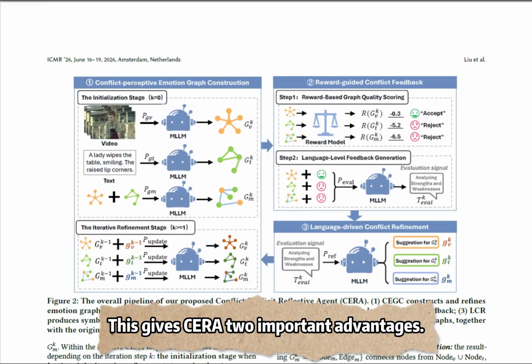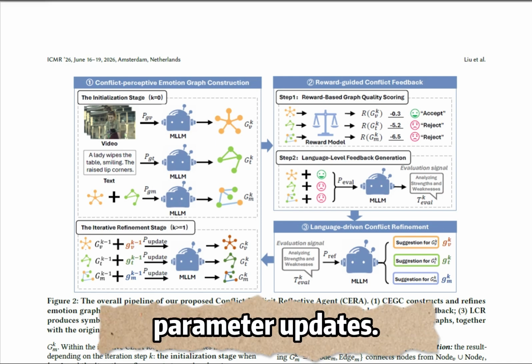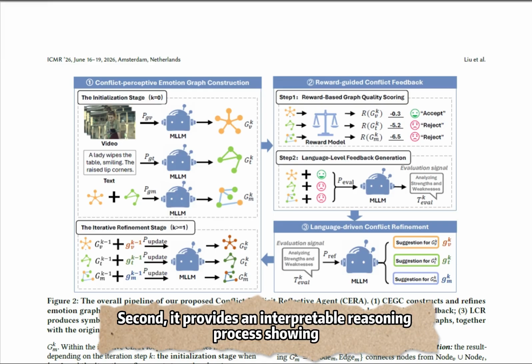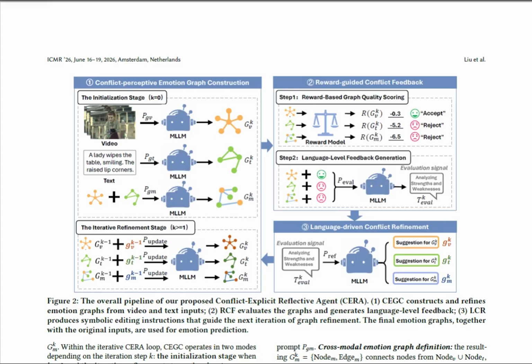This gives CERA 2 important advantages. First, it is training-free and requires no parameter updates. Second, it provides an interpretable reasoning process showing how the model detects, evaluates, and resolves emotional conflicts.